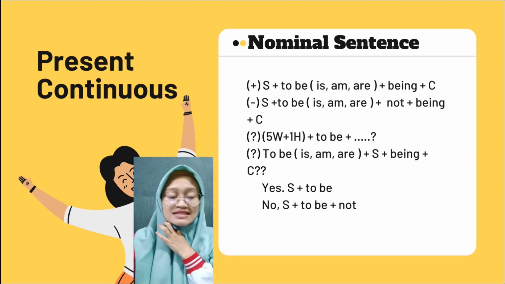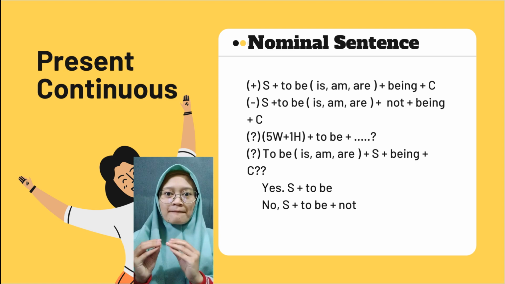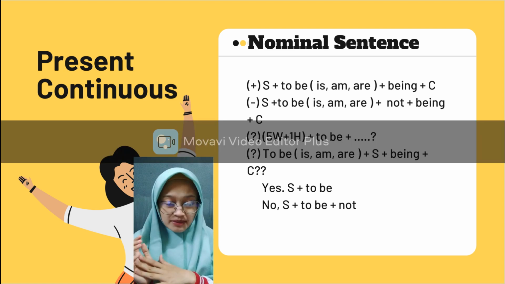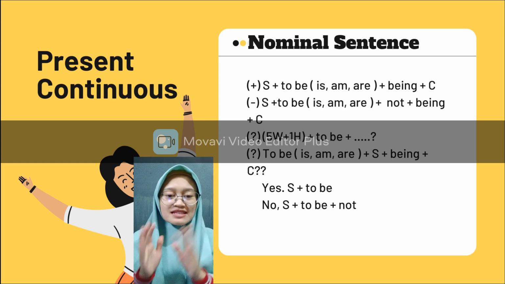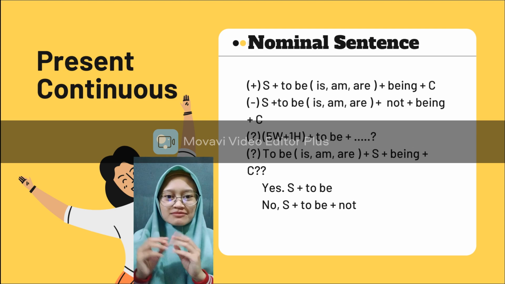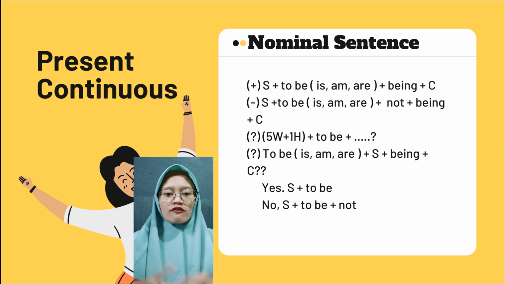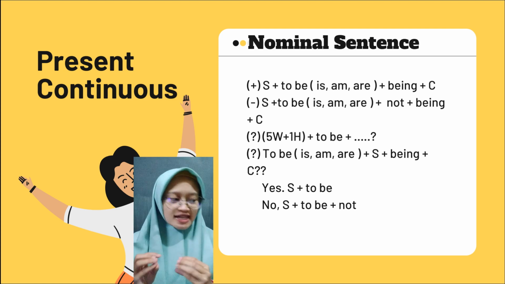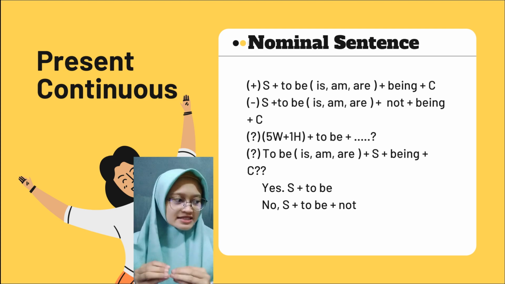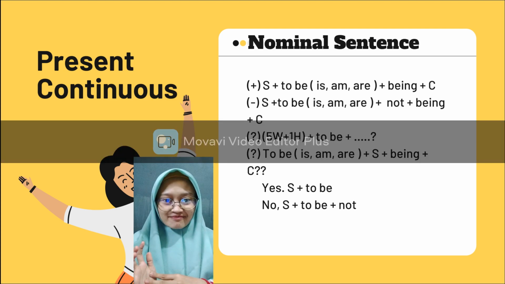The negative is subject plus to be plus not plus being plus complement. And the interrogative is 5W1H plus to be plus subject plus being plus complement. It depends on your need. And then for the yes or no question, it is to be plus subject plus being plus complement. Okay, let's move to the examples.